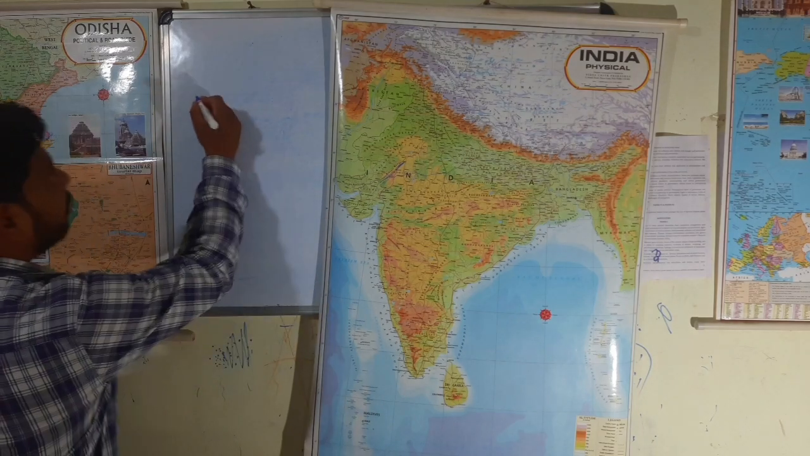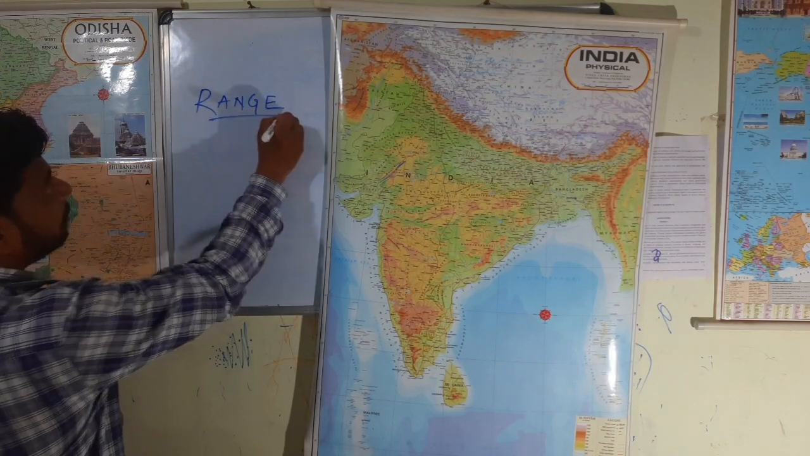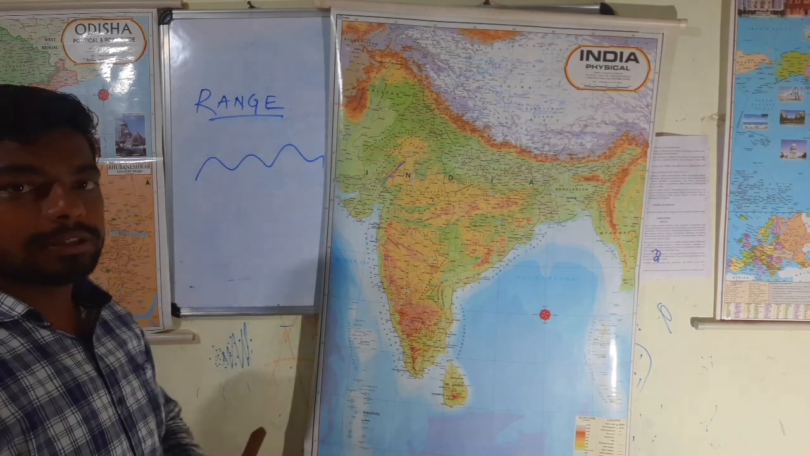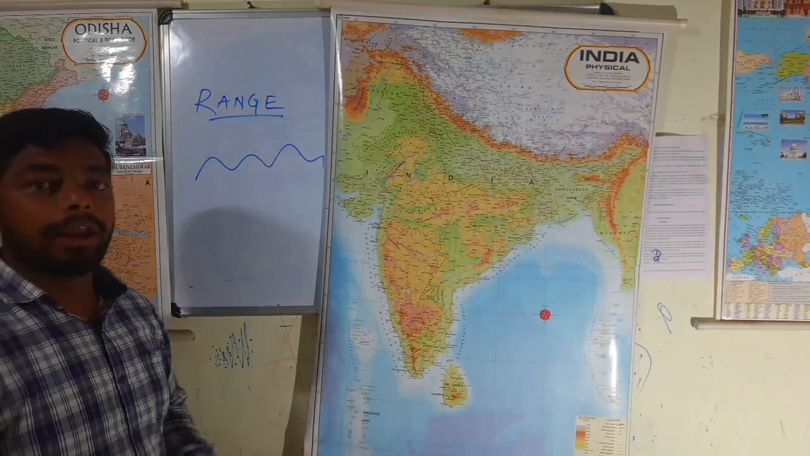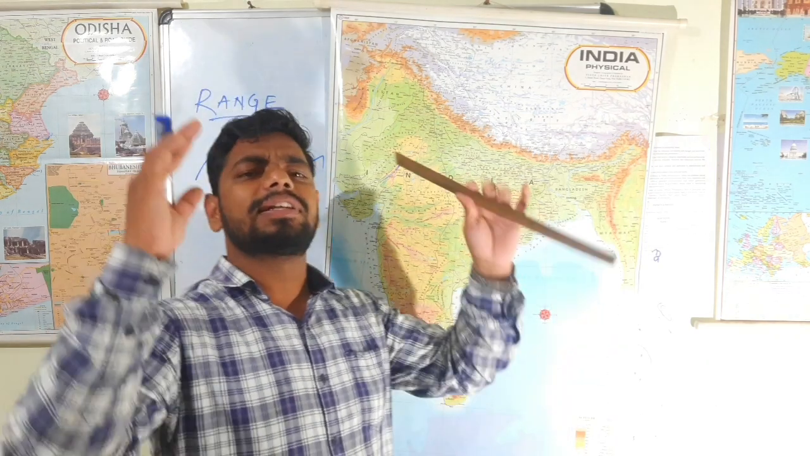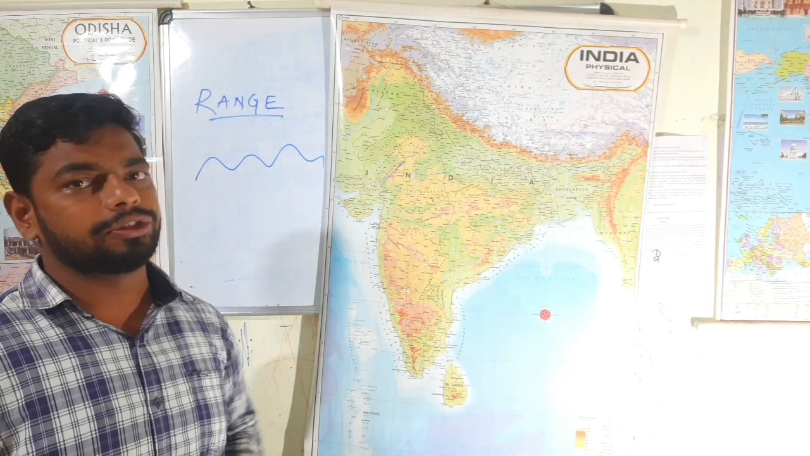What do you mean by that? Please note it, guys. Range means a chain of mountains. Range means what? A chain of mountains is called a range. And there are various ranges in the entire world. A chain of mountains is called a range.